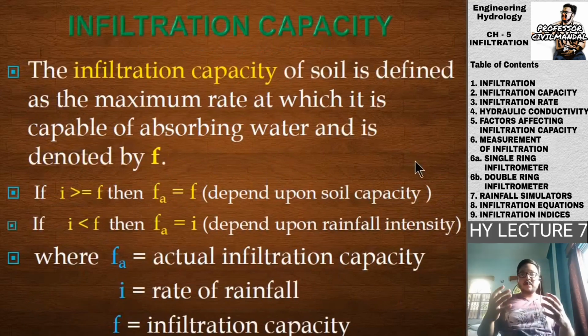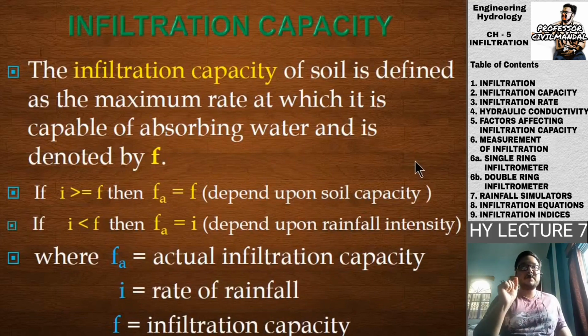So to determine how much water is getting infiltrated into the soil, we introduce a term known as the infiltration capacity.